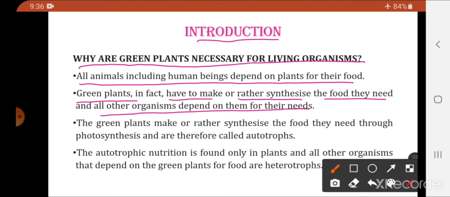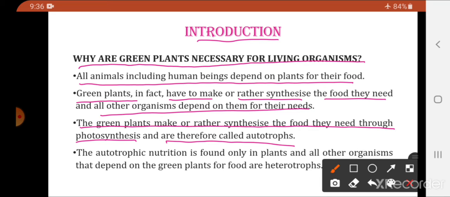The green plants make or rather synthesize the food they need through photosynthesis and are therefore called autotrophs. How do green plants prepare their food? They prepare their food by the process of photosynthesis, and hence the green plants are known as autotrophs.